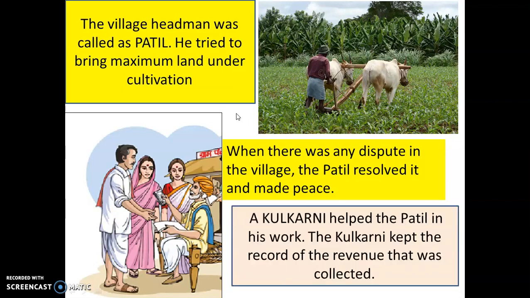The patil was helped in his work by a kulkarni. The Kulkarni kept a record of the revenue that was collected. Just as we pay taxes today, people in those days also had to pay taxes, sometimes in the form of cash and sometimes in the form of grain. So all the revenue that was collected, the records of the revenue were maintained by the Kulkarni.